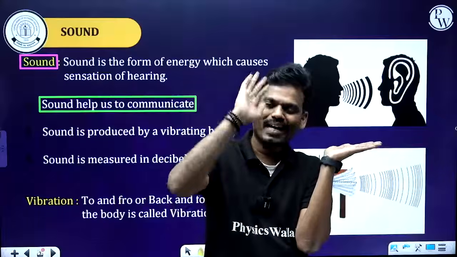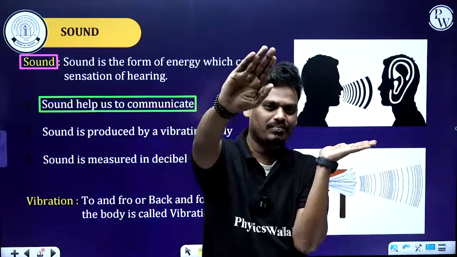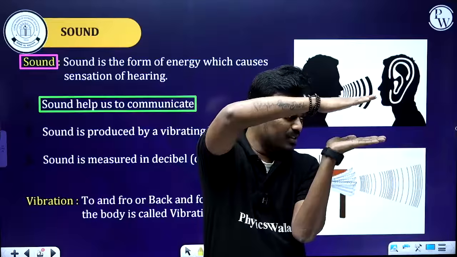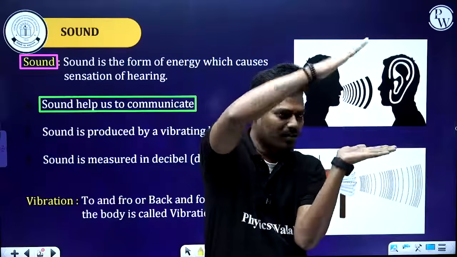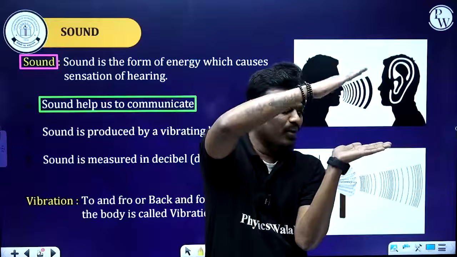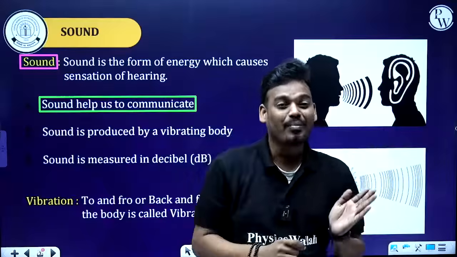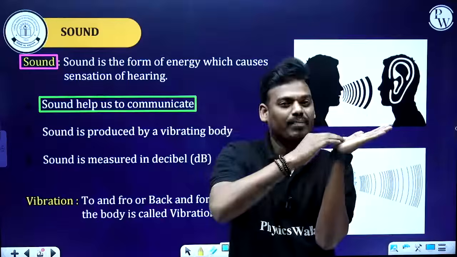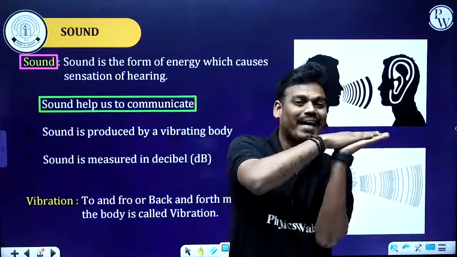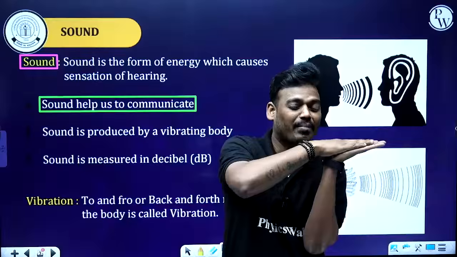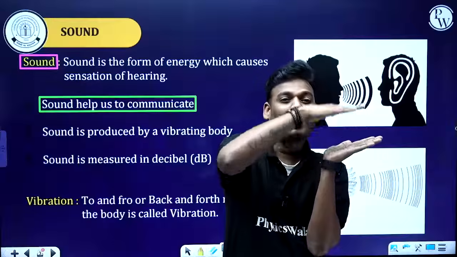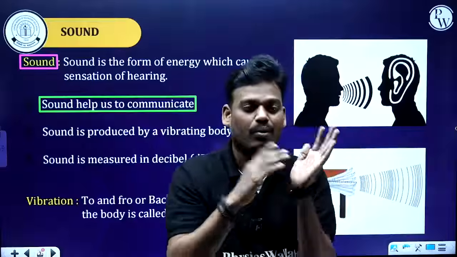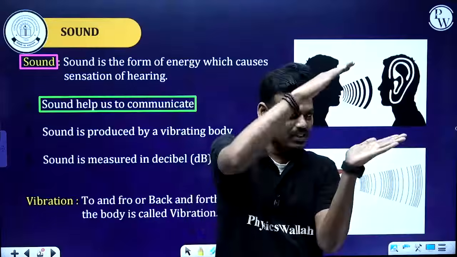With the help of an external agent, that is my other hand, I'll just clap. When I clap, what is happening? At the micro level, the particles of my hand will be in a vibration mode. Due to that vibration, we are able to hear this clap.